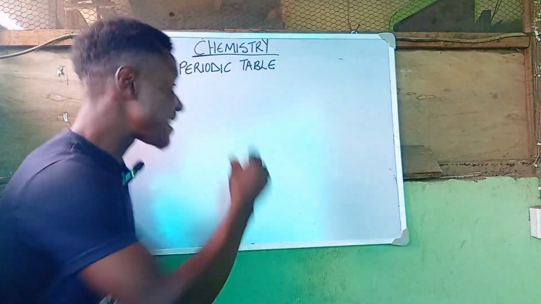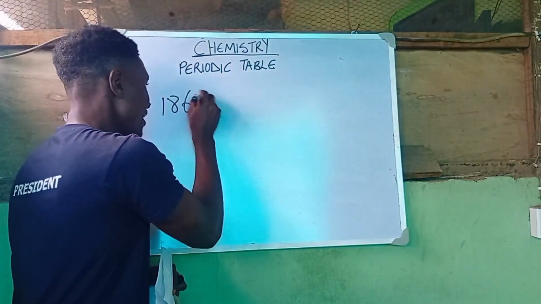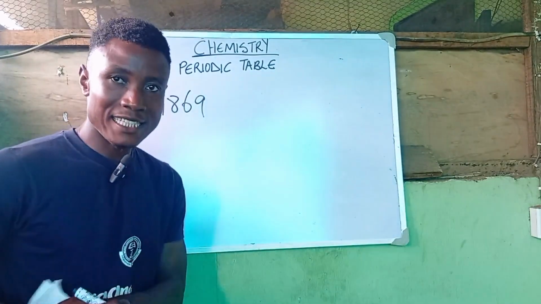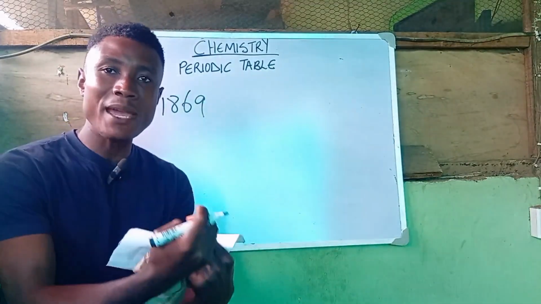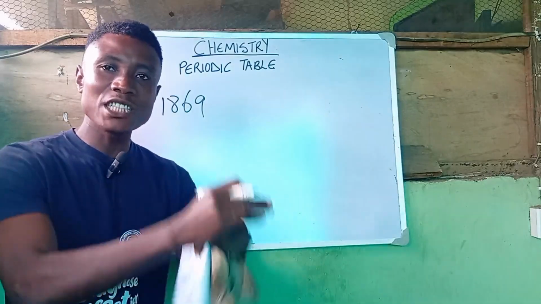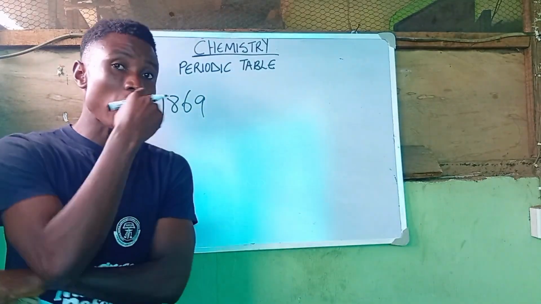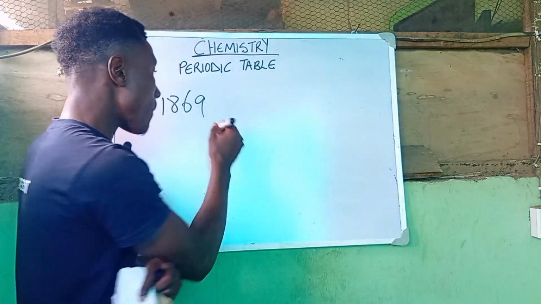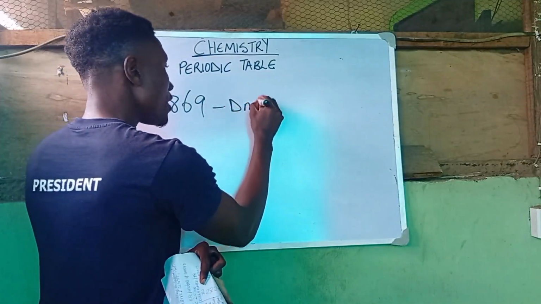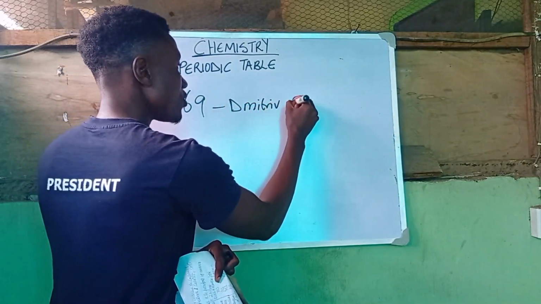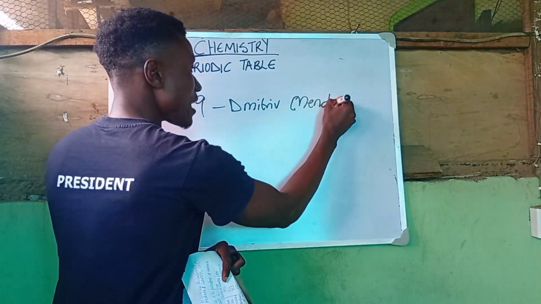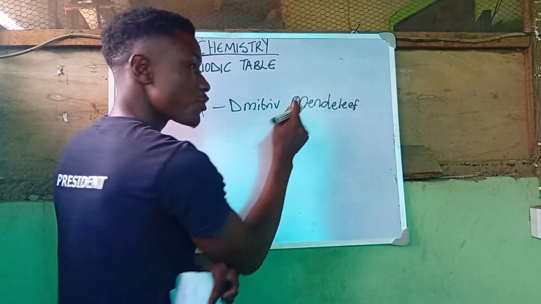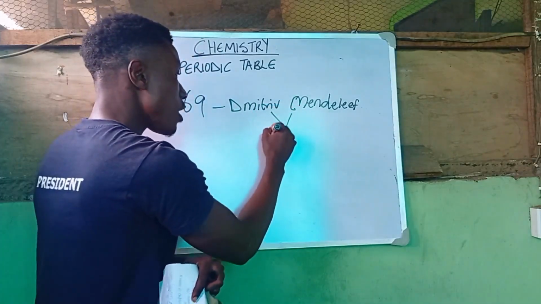In 1869, a certain Russian scientist got interested in elements and he started arranging these elements, giving rise to what is known as the periodic table. And the name of this scientist is Dmitry Mendeleev. This man gave rise to what is known as the periodic table.